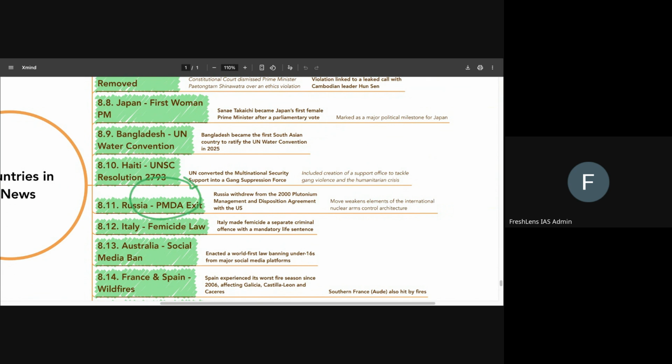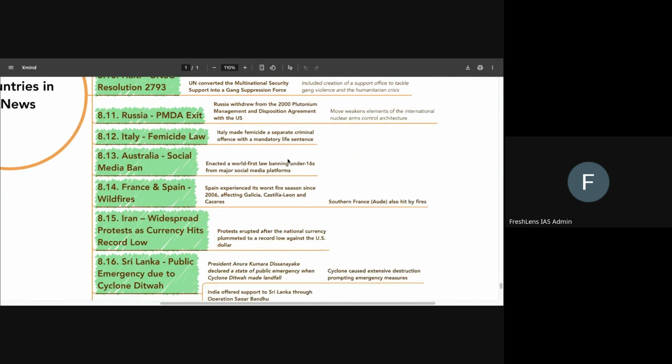We also need to know about the withdrawal of Russia from the plutonium management and disposition agreement. So this agreement basically tried to check the overall plutonium production in these two countries and plutonium stockpile in these two countries. However, Russia has decided to withdraw from it. So you can say effectively this treaty is not going to be enforced. It is going to be dropped.